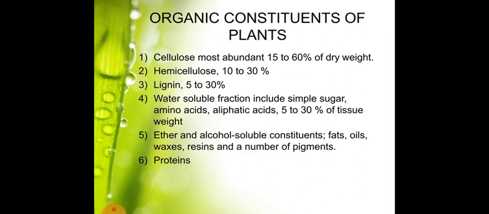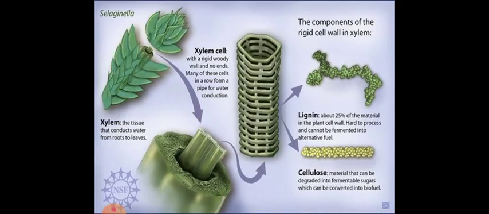Now comes organic constituents of plants. Cellulose, most abundant, 15 to 60% of dry weight. Hemicellulose, 10 to 30%. Lignin, 5 to 30%. Water soluble fraction includes simple sugars, amino acids, aliphatic acids, 5 to 30% of tissue weight. Ether and alcohol soluble constituents: fats, oils, waxes, resins, and a number of pigments and proteins. You can observe this in the figure.